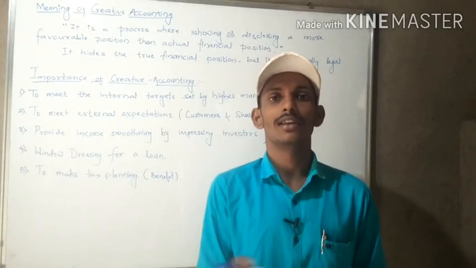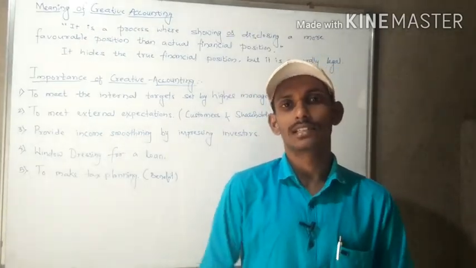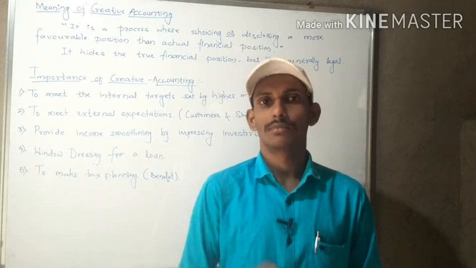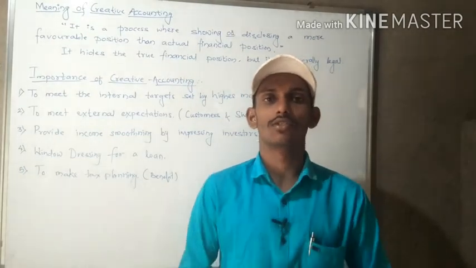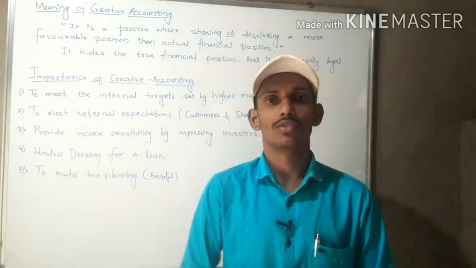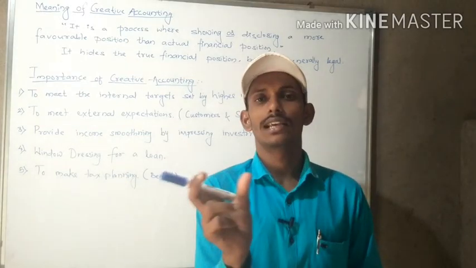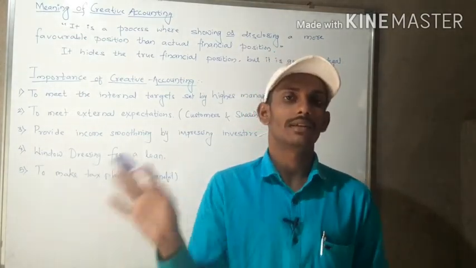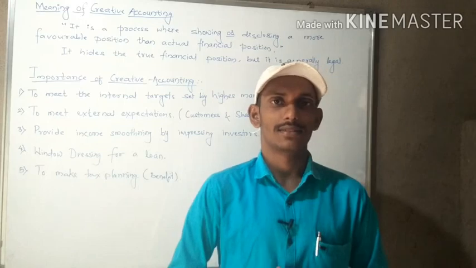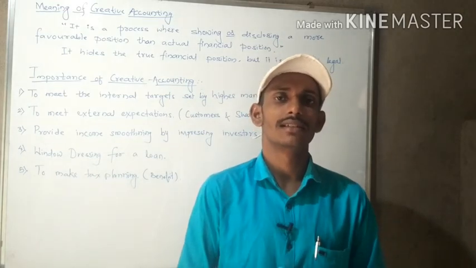Say for example, a huge profit is there. Say 30 crore profit is earned by the business, but instead of 30 crore rupees, we will show 25 crore rupees of profit. Whatever the gap, 5 crore rupees, on that we will not have to pay the tax. This is how the creative accounting is done.